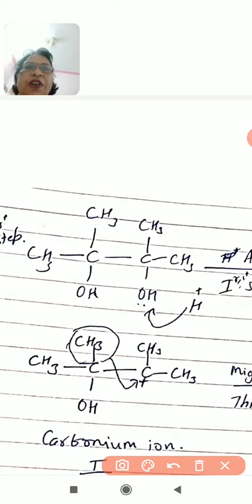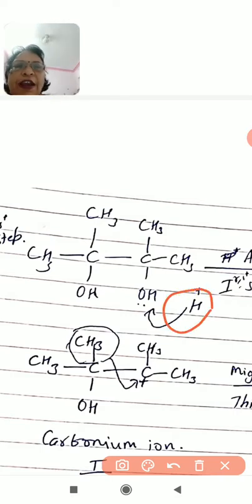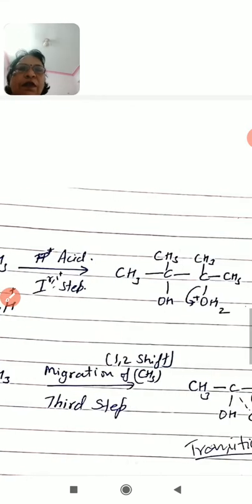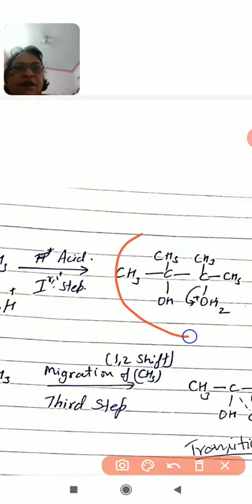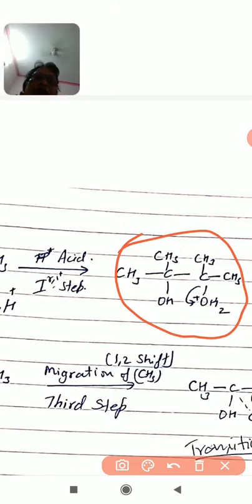Now, in the first step, you see this proton attacks the hydroxy group and forms this hydronium ion.